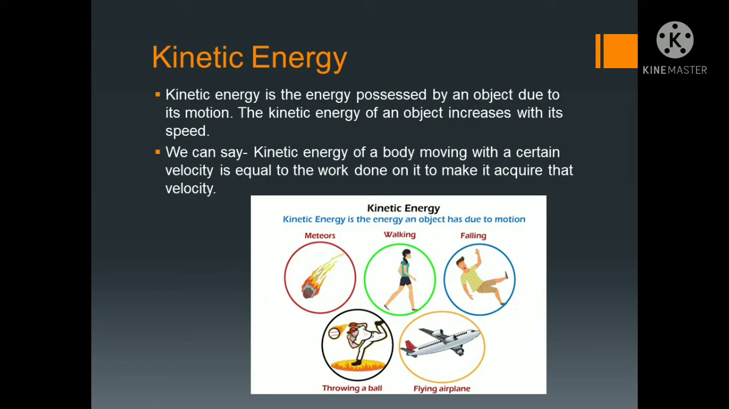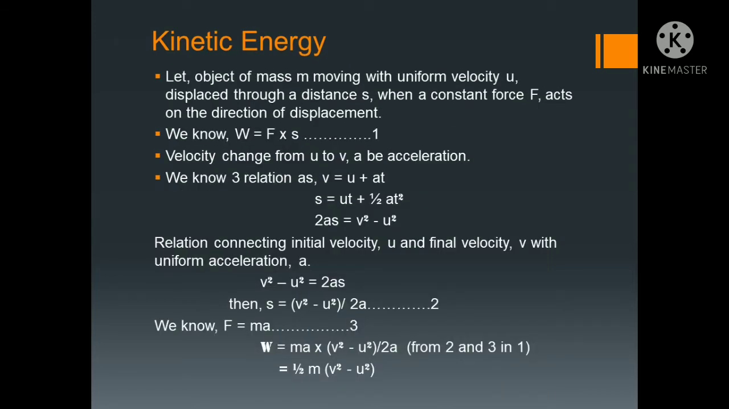Now we will derive this kinetic energy. Actually we have got before that kinetic energy K is equal to half mv square, but how to derive it? Let's see. Let an object of mass m be moving with uniform velocity u, displaced through a distance s when a constant force F acts in the direction of displacement. So from this statement we get that work done W is equal to F into S. This is the first equation.